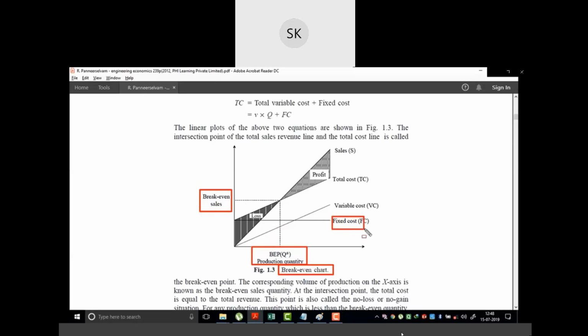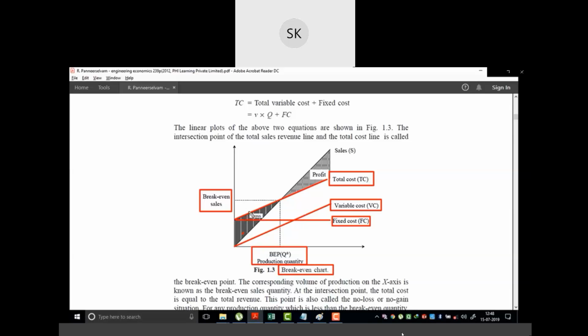In the case of fixed cost, it is a straight line because the fixed cost is independent of production quantity. Next is the variable cost. Variable cost will increase as the quantity increases, so it is directly proportional to the production quantity. Total cost is the summation of the variable cost and the fixed cost. So this is the line of total cost, and this line is parallel to the fixed cost line, because the fixed cost line is horizontal and constant.